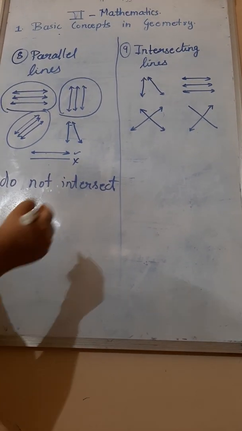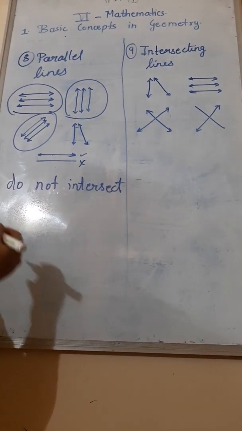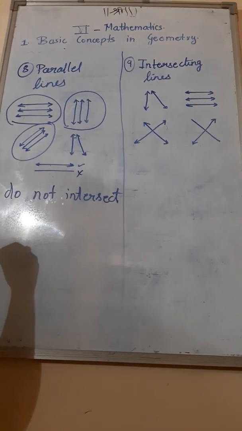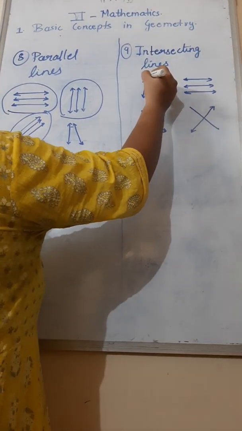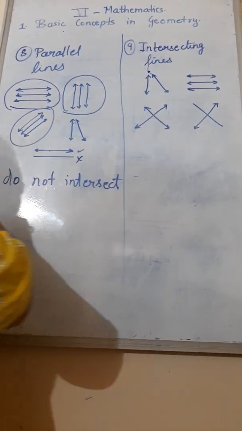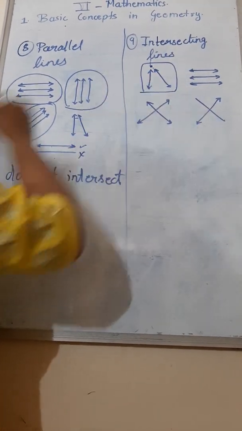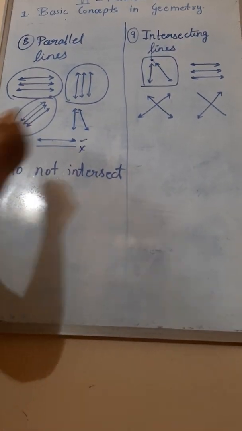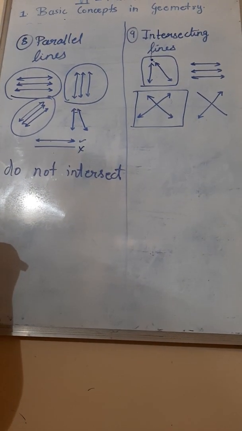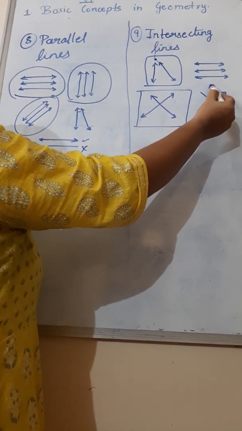In intersecting lines you can see different lines I have drawn. So intersecting lines means what? Which join each other or which intersect each other. If we extend this line further and this also further, is it intersecting or joining here? Yes. So this is a pair of intersecting lines. And which one? Yes, this one. This is also a pair of intersecting lines. But which is this pair? Intersecting line, is it? Correct.